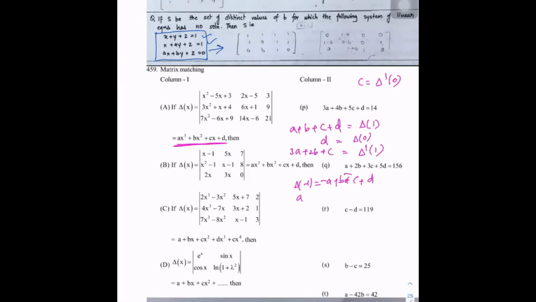If you observe, a plus c is exactly equal to delta of 1 plus delta of minus 1, divided by 2. And b plus d is exactly the same as delta of 1 minus delta of minus 1, divided by 2. So depending on the question, you apply the method. If this type of problem is there, we'll do this.